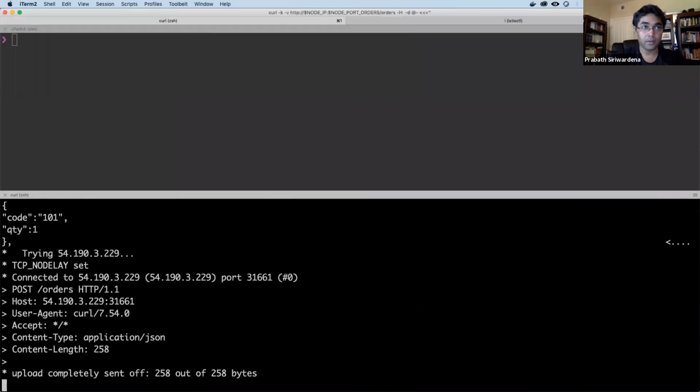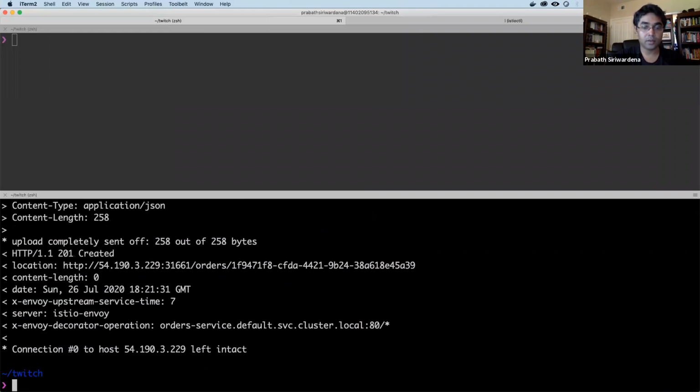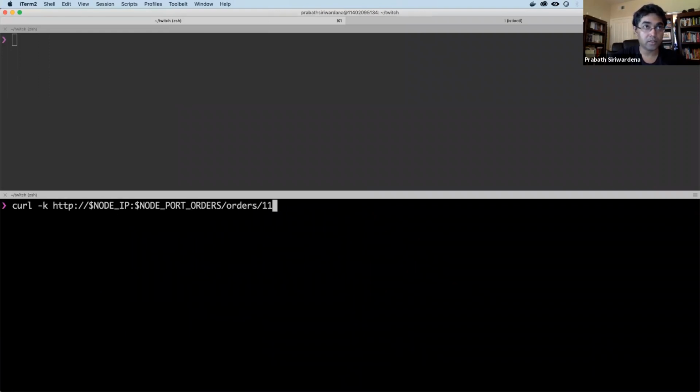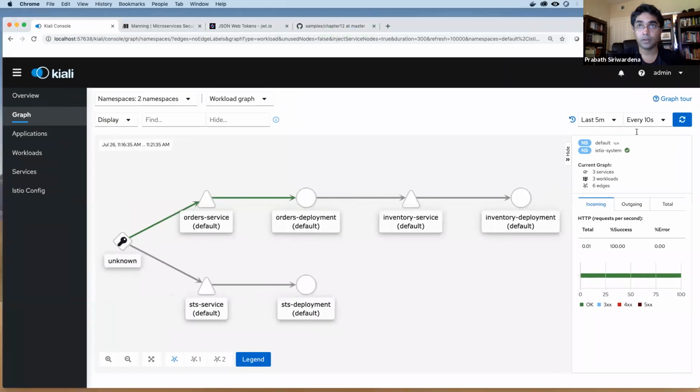Okay. So another request. Another one, and also let's do a curl to the STS. Let's refresh. You should see a green arrow on these lines too.